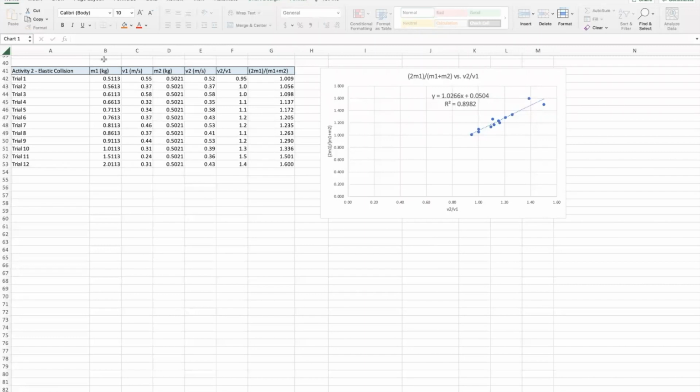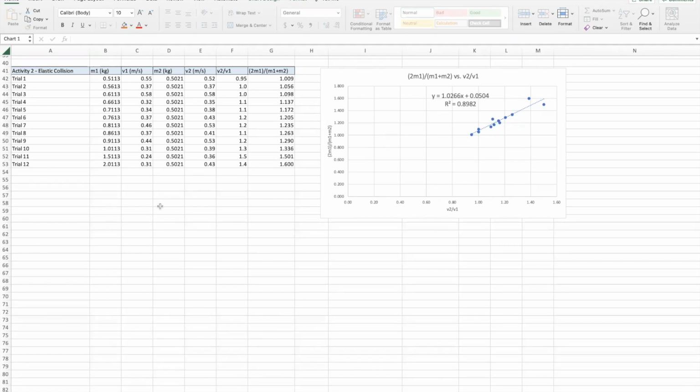In Activity 2, we recorded the masses of the first cart, which changed incrementally as they did in Activity 1. We recorded the velocity before the collision from Pasco and recorded the mass of the second cart, which remained constant throughout the experiment. The velocity of the second cart after the collision was also recorded from Pasco.